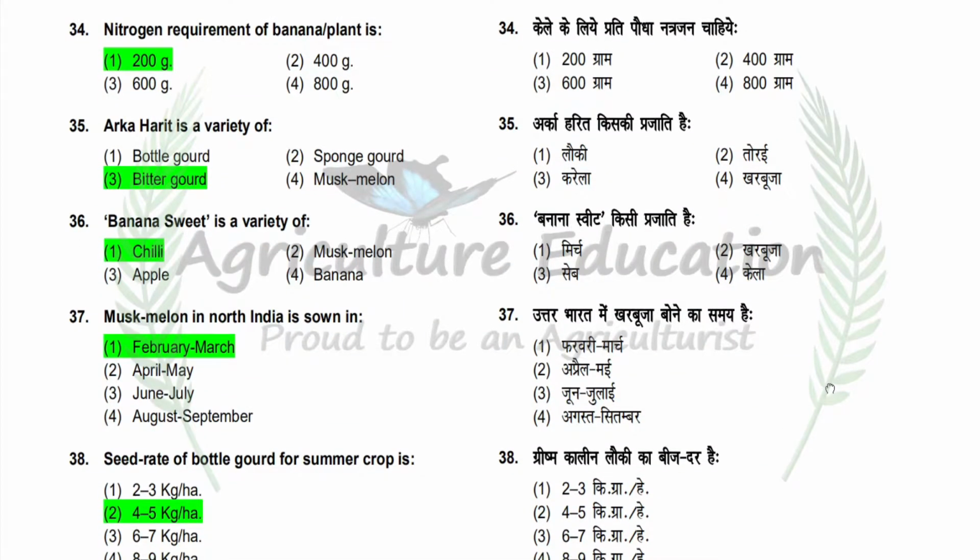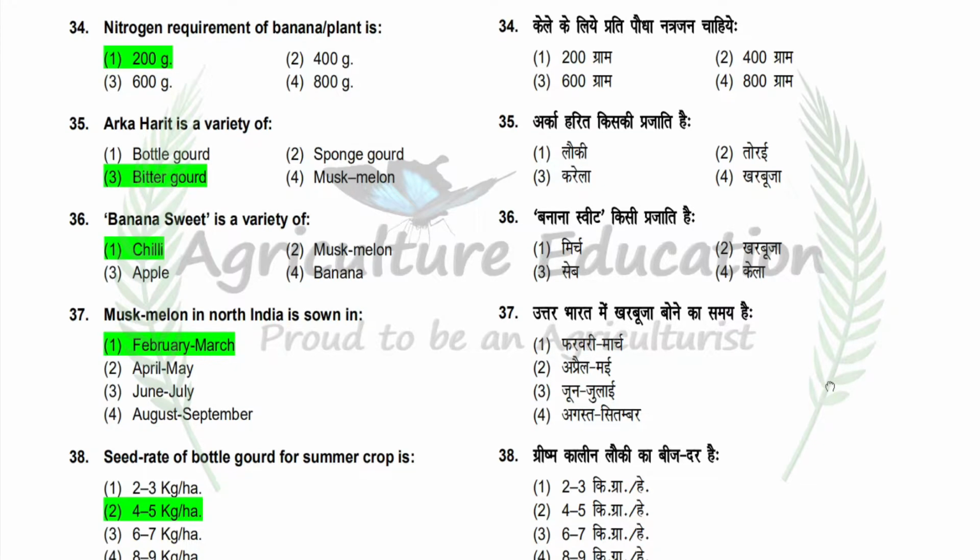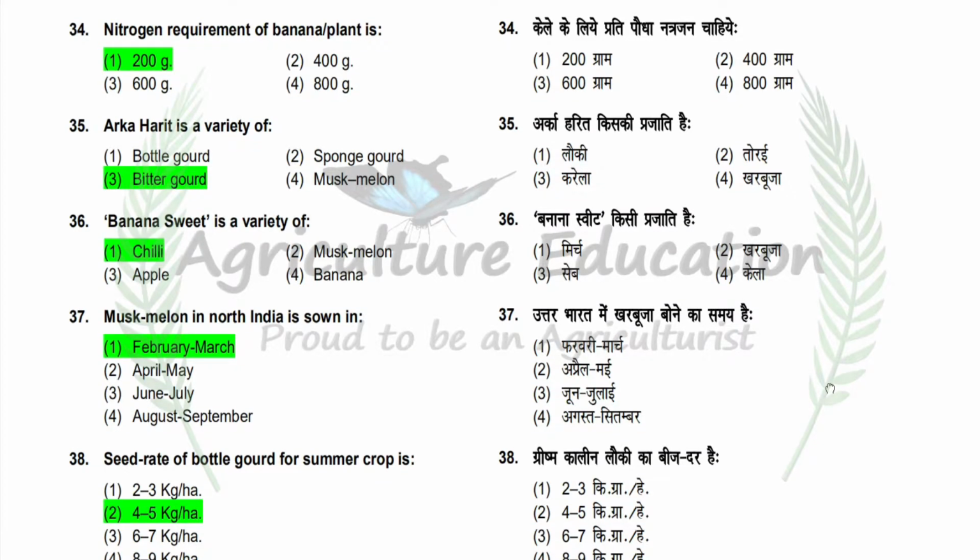Option is bottle gourd, sponge gourd, bitter gourd, and muskmelon. So correct answer is bitter gourd. Next question is banana sweet is a variety of. Option is chili, muskmelon, apple, banana. So correct answer is chili.